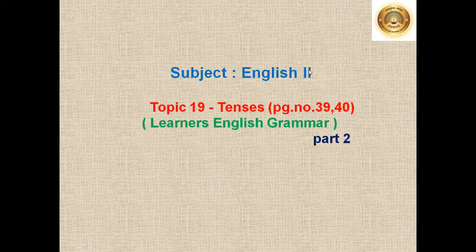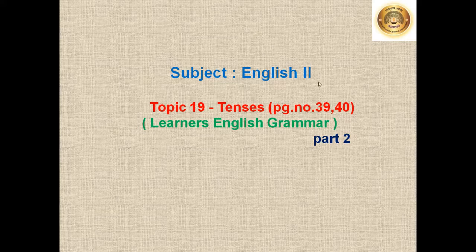You all must have watched yesterday's video. In yesterday's video also we learned about tenses. Today's subject is also English, and we will learn topic number 19, that is tenses, from page number 39 and 40 of your Learner's English Grammar book.